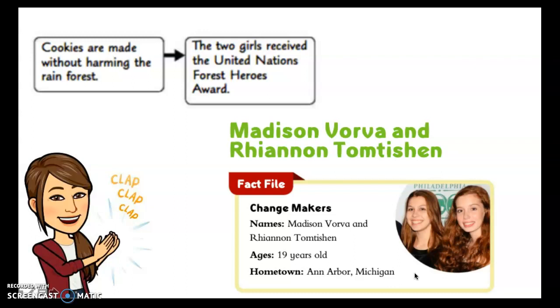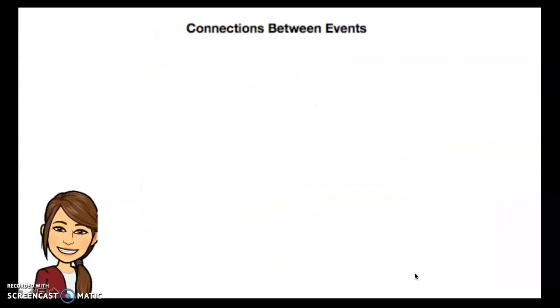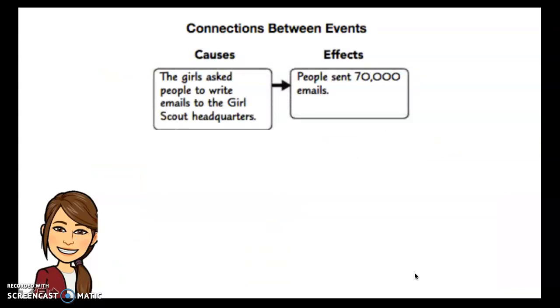Great job, ladies! Let's review the connection between events. The causes and effects. So the girls asked people to write emails to the Girl Scout headquarters, and the effect of that was that more than 70,000 emails were sent.